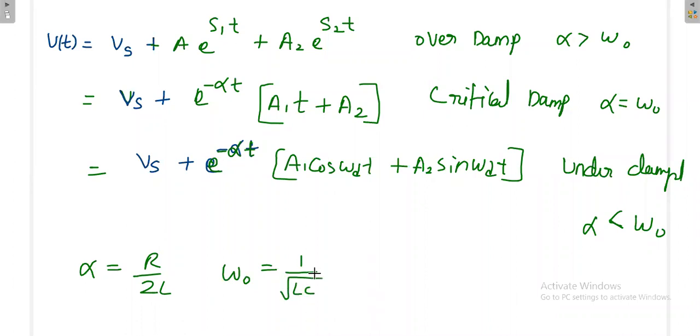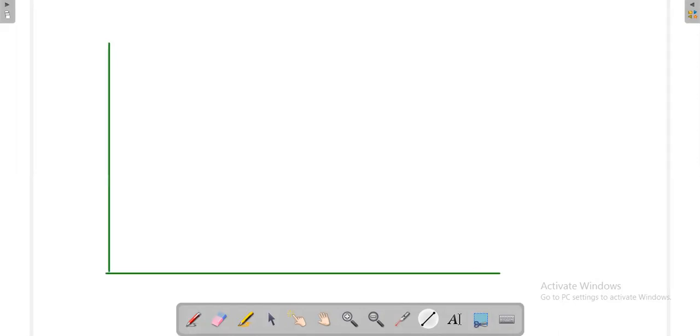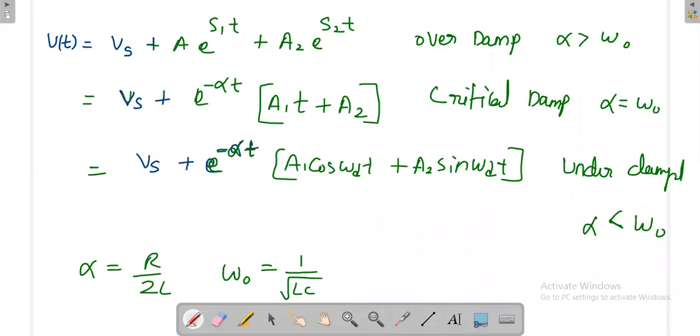So now, what is the response in the graph? Again, this Vs is present always. We do not know the value of these terms.